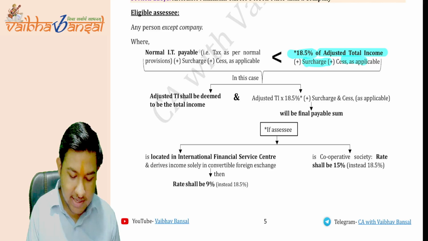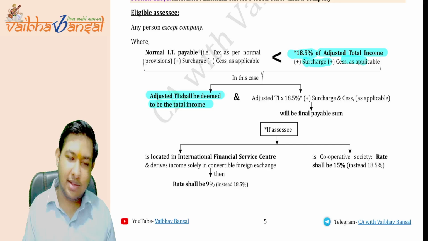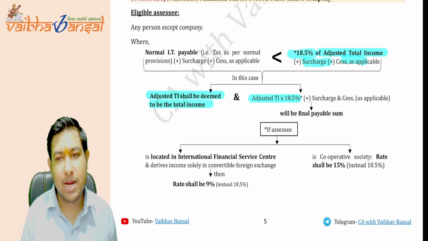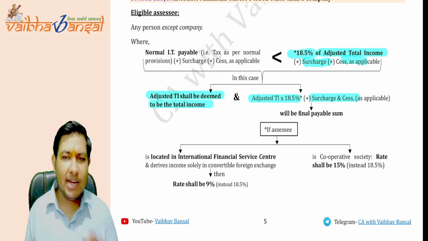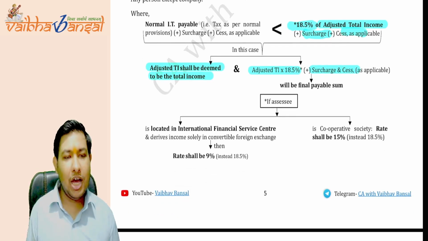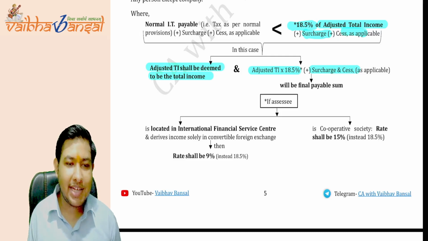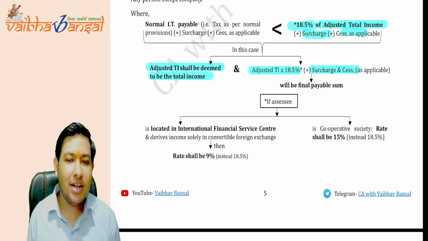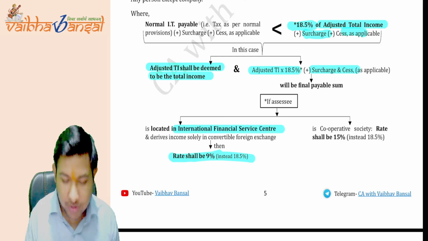In this case the adjusted total income shall be deemed to be the total income, same as in the MAT as well. Here as well, the adjusted total income multiplied by 18.5% plus surcharge plus cess will be the final tax payable. Is this clear? Now, same as in the MAT, the IFSC will be taxed at the rate of 9% instead of 15%. Here as well, the IFSC will be taxed at the rate of 9% instead of 18.5%. Is this clear for the IFSCs?